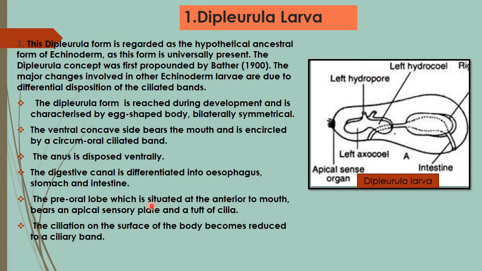The preoral lobe, situated at the anterior end of the mouth, bears an apical sensory plate and a tuft of cilia. The ciliation on the surface of the body becomes reduced to a ciliary band. So these are some of the characteristic features of the diplurula larva, the hypothetical ancestral larval form of echinoderms.